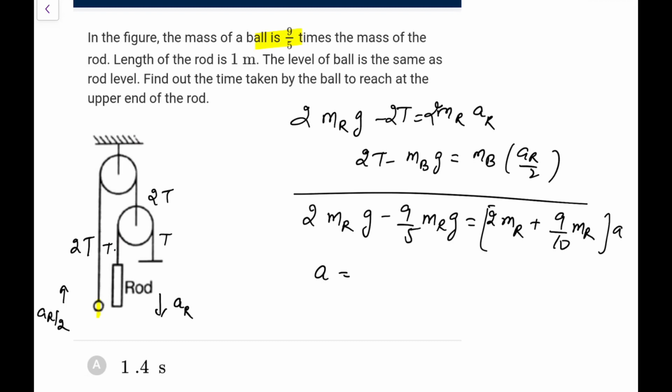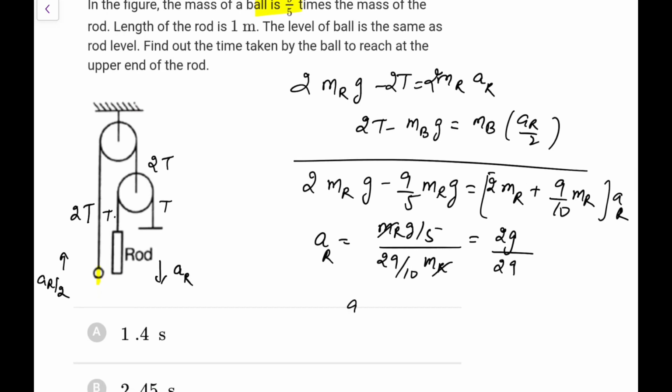So first of all, what is A? That is A of rod. Let me solve it. 10 minus 9, that is 1 by 5. So this is mrg by 5, and this would be 29 by 10 mr. So mr goes, it is 50 g by 29. No, it is not 50 g by 29. It would be 2 g by 29. That is the acceleration of the rod.